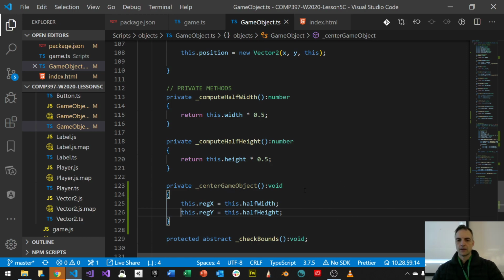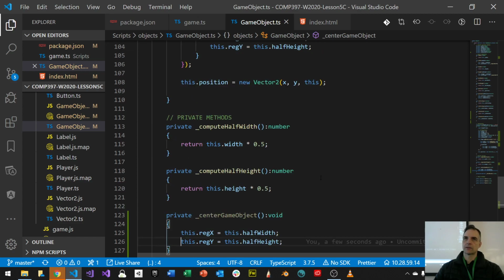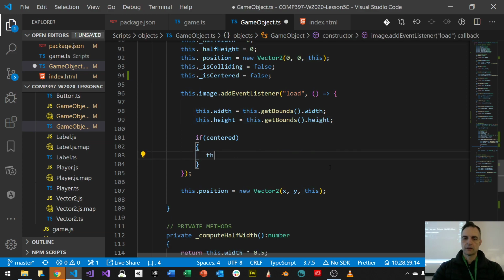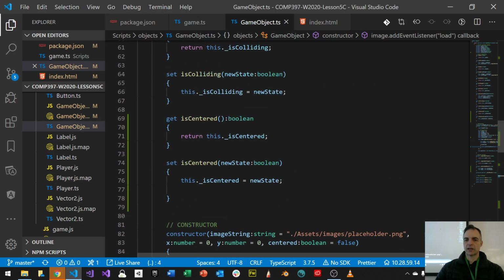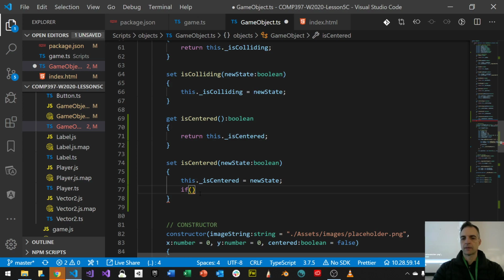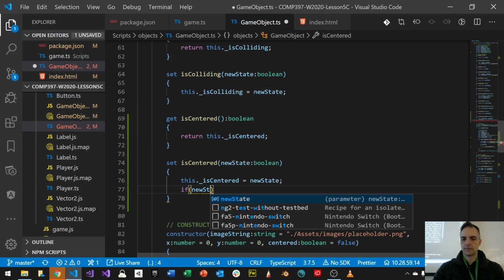Well, can we do this, first of all, here? So instead of typing this again, we just say this dot underscore center game object. So that's kind of what we're doing. We're just making this happen. But I also want to center the game object if it's centered. If centered is true, and I can use the new state.